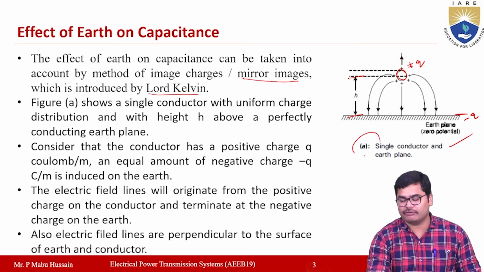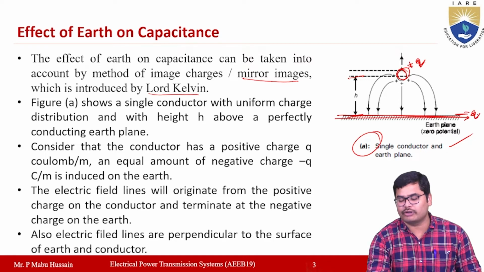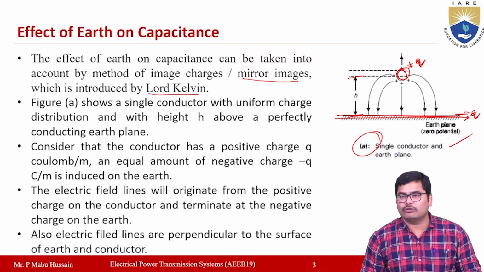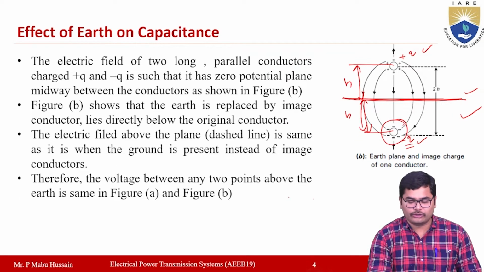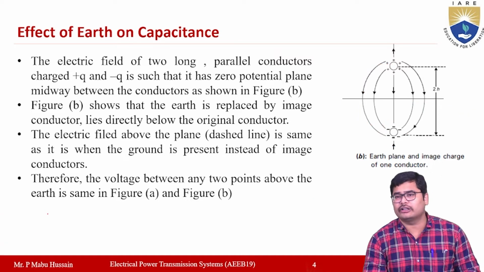In figure A, you are considering the earth, and there is one single conductor. If the single conductor has a positive charge plus q, the same amount of negative charge minus q will be induced on the earth. Now for getting the voltage here, we are using the method of images, which was introduced by Lord Kelvin.